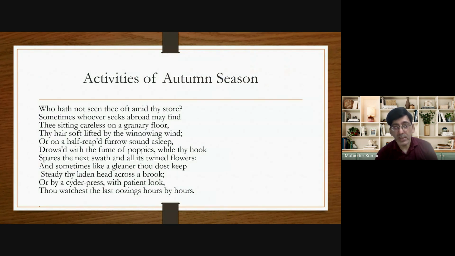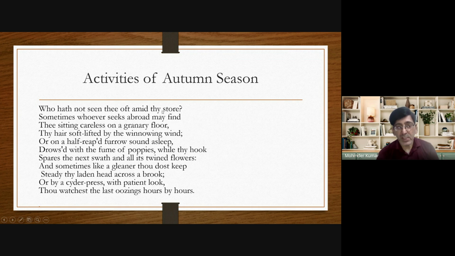Now try to understand these lines. Now he says, who hath not seen thee oft amid thy store? Amid means in the middle of. Sometimes whoever sees abroad means whenever somebody goes abroad, goes outside of the house, may find thee sitting careless on a grainy floor.